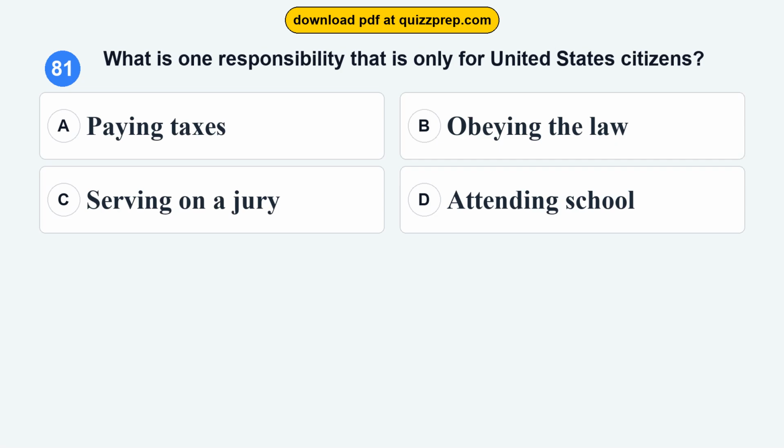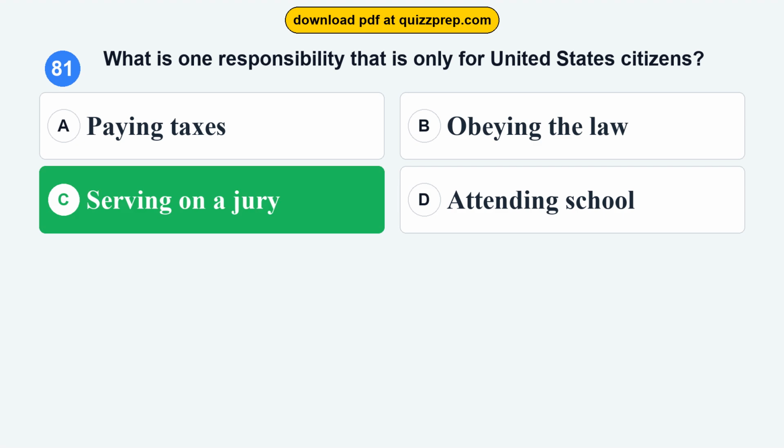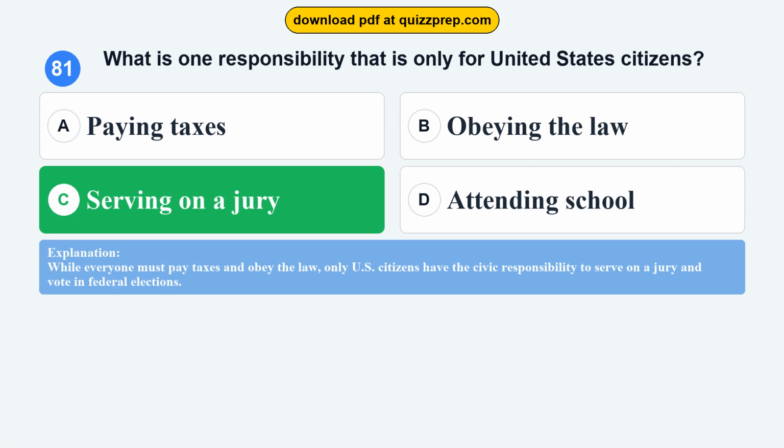Question 81. What is one responsibility that is only for United States citizens? Option A. Paying taxes. Option B. Obeying the law. Option C. Serving on a jury. Option D. Attending school. The correct answer is option C. Serving on a jury. While everyone must pay taxes and obey the law, only U.S. citizens have the civic responsibility to serve on a jury and vote in federal elections.